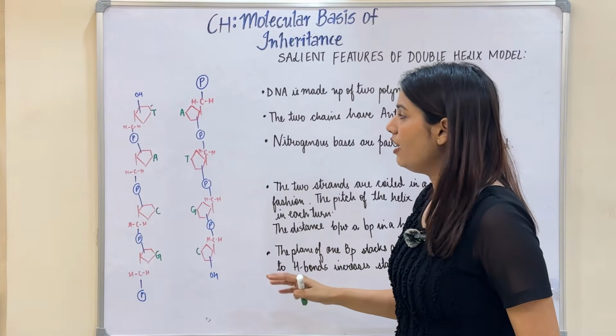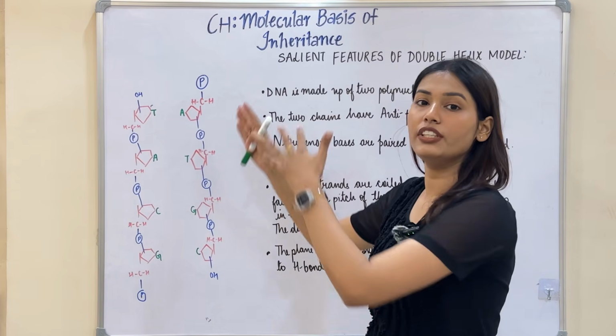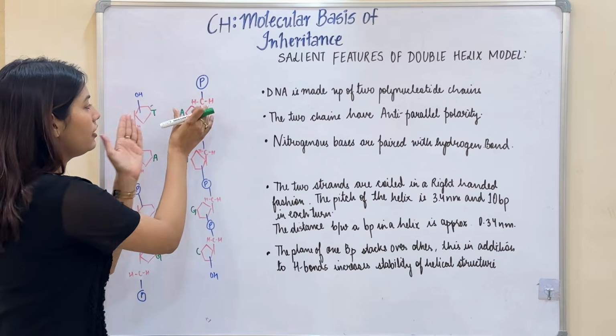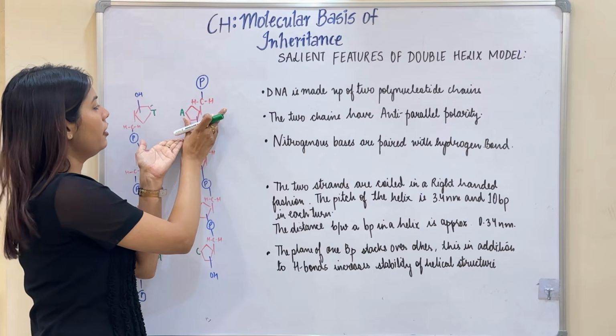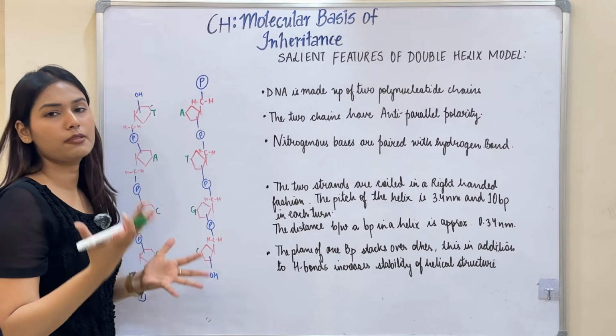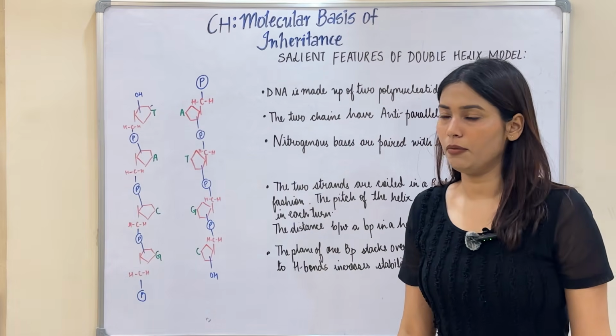Here I have partially drawn the diagram of the two strands of nucleotides. Here you can see this is my pentose sugar, this is the phosphate group, and here A and T and G and C respectively are representing my nitrogenous bases, purines and pyrimidines.